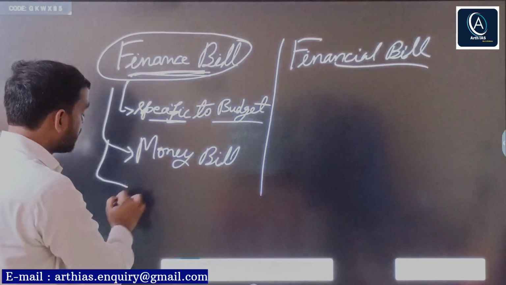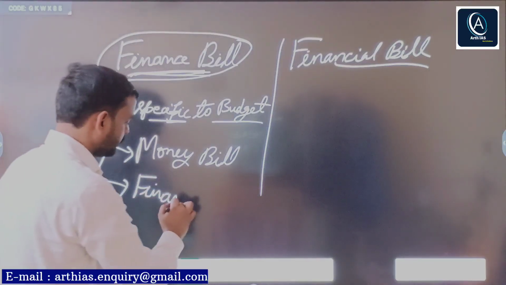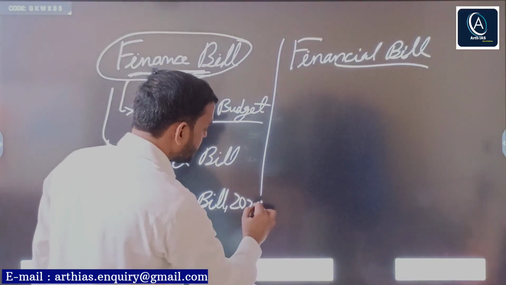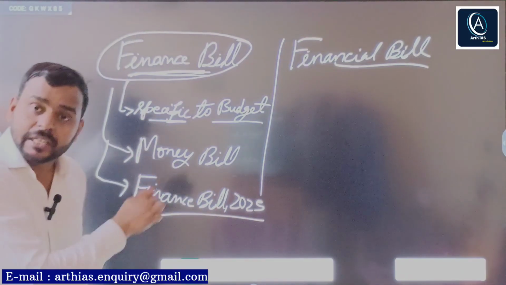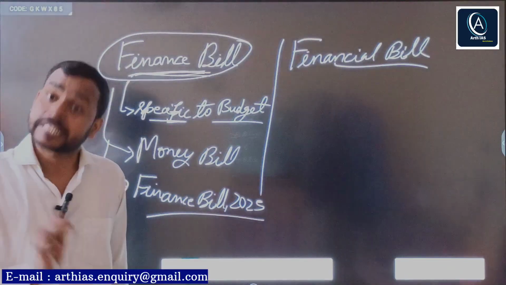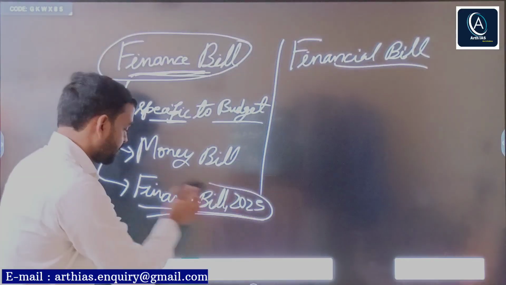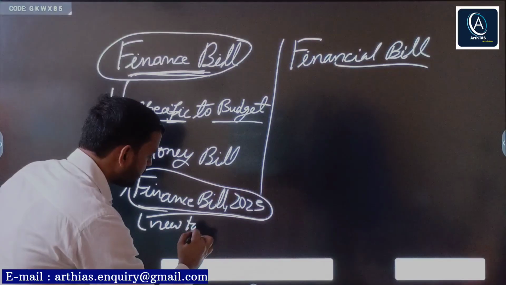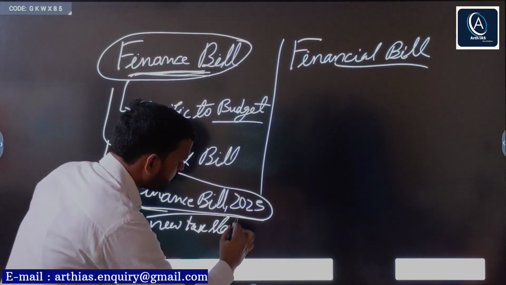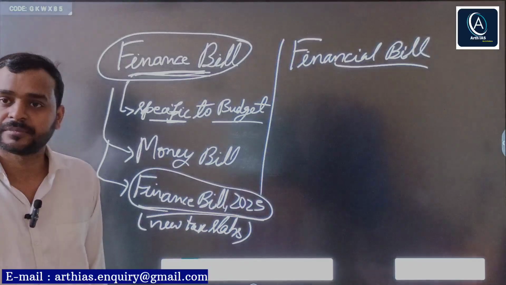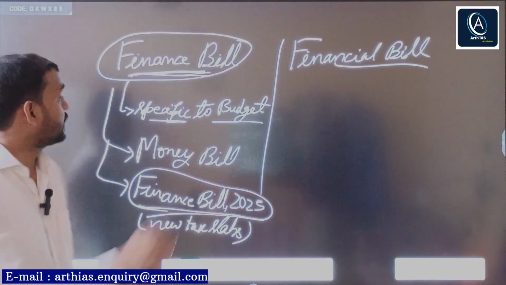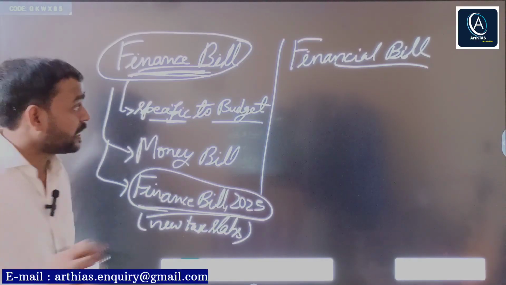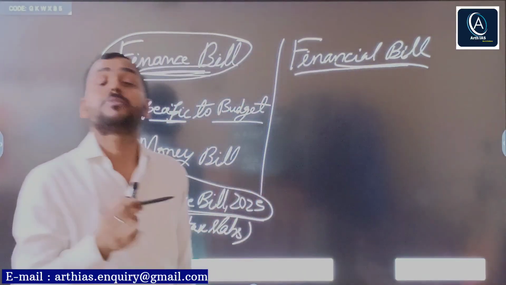Why money bill? Take an example. For example, Finance Bill 2025, which was introduced along with the budget 2025-2026. So every year a finance bill is introduced with new tax slabs. New tax slabs means new tax rates. This is about finance bill. Now another question arises. What is financial bill?